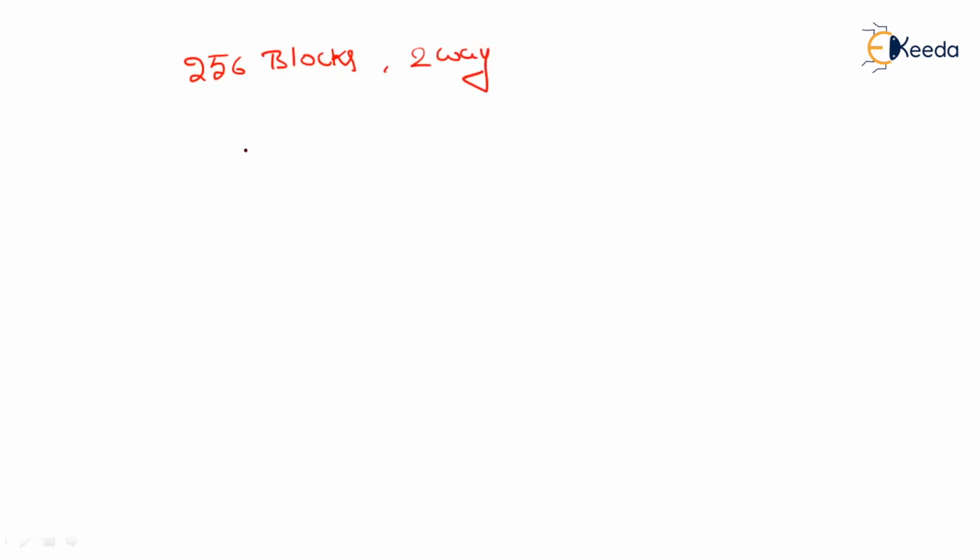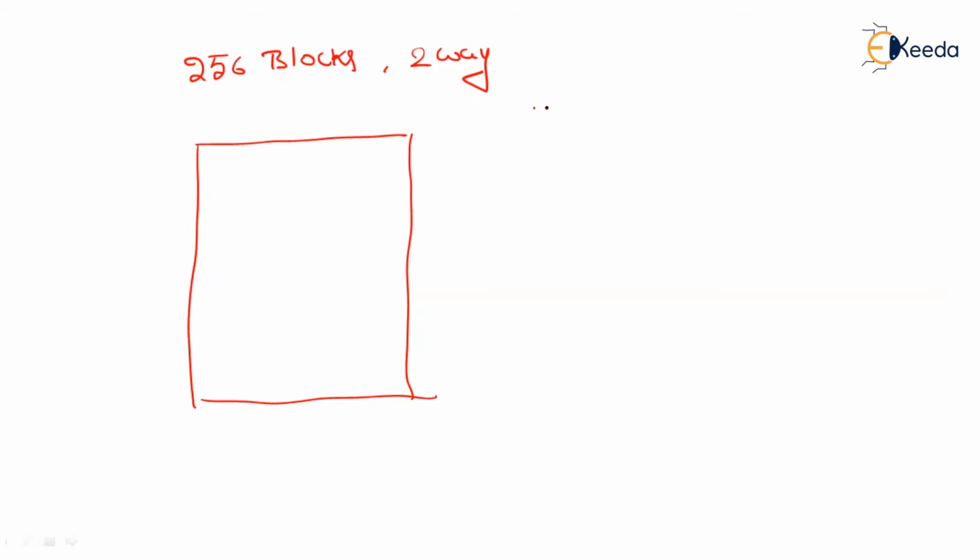Let me draw it. The cache is 256 blocks and two-way set associative, which means the number of sets will be equal to 256 divided by 2, that is equal to 128 sets.